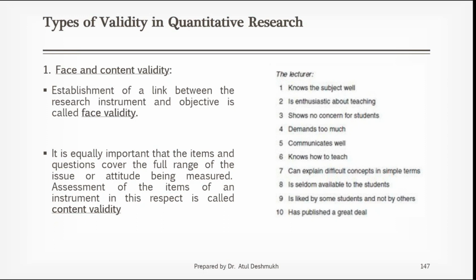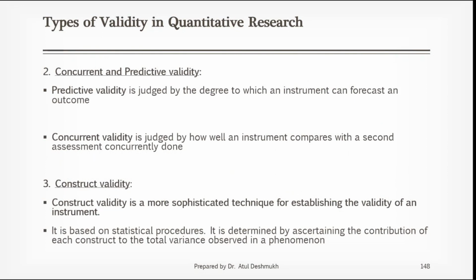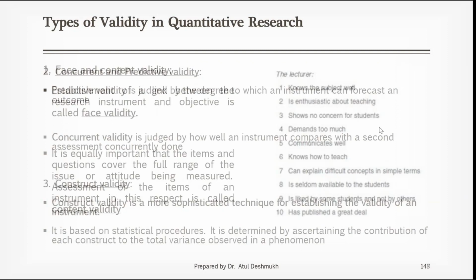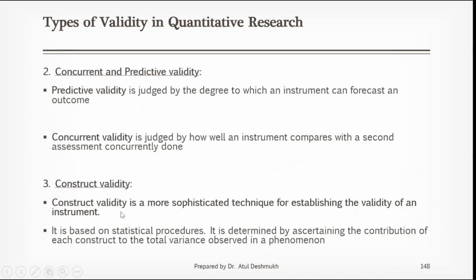Okay, so the constructs will be formed out of these 10 items. Different constructs will be formed. One construct is about knowledge, another construct will be about communication skill. There might be a few other constructs also. So in factor analysis, all these factors or constructs are analyzed in such a way that you will have addition or omission of certain factors. Factors means the statements; each statement is one factor. So there is addition or omission of certain factors, and that is a part of construct validity or factorial analysis, or multifactorial analysis, or multivariate analysis.